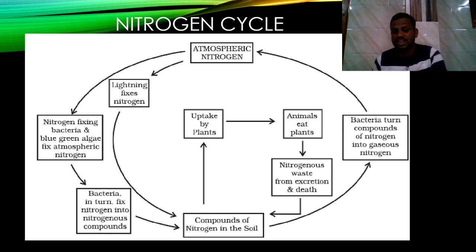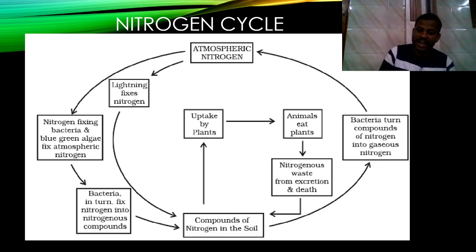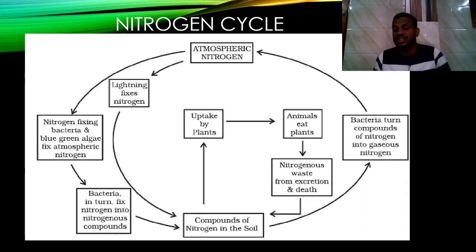Again the nitrogenous waste mixes with the soil, and the nitrogenous compounds present in the soil are converted into gas with the help of bacteria. Again the nitrogen is liberated into the atmosphere. This is the total nitrogen cycle, which runs every day, every night, 24/7 in the atmosphere.